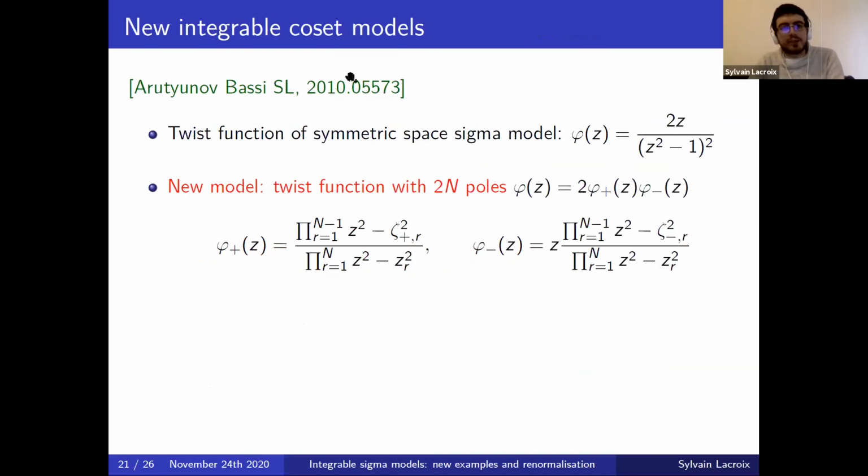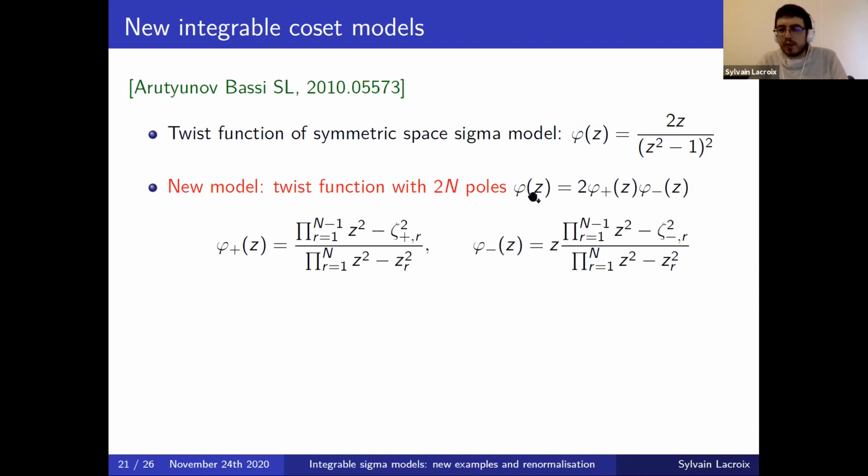And now what I would like to present is the construction of new integrable coset models, which is based on this recent work with Gleb Aotunov and Christian Bassi. The idea is to start with the observation that the symmetric space sigma model corresponds to a twist function with one pair of poles. So it's natural to wonder if we can do the same thing as what we did for the PCM before and construct a new model with a twist function which would possess then n pairs of double poles.